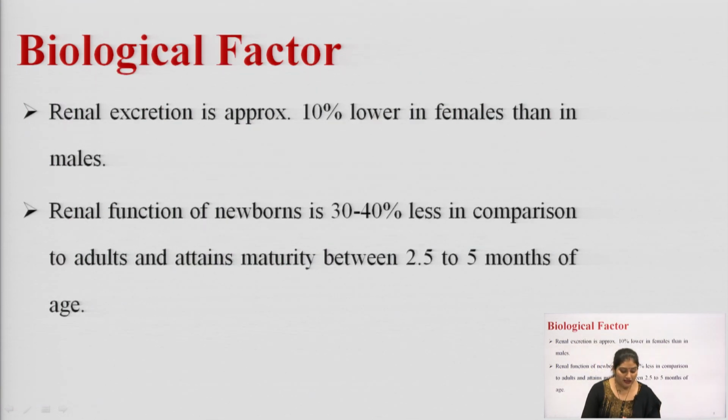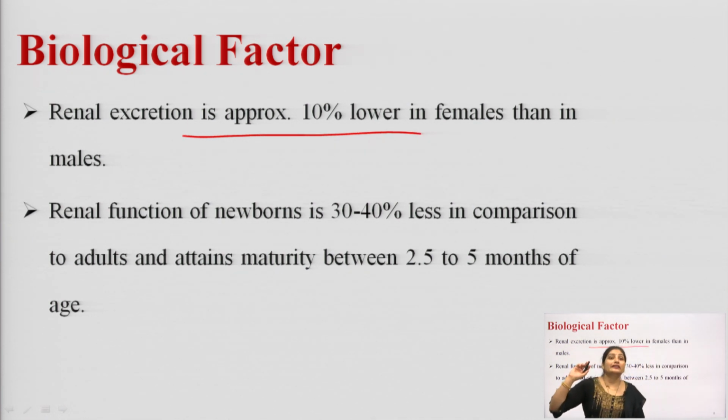Next are the biological factors. We have different biological factors, for example, age, sex, species, strain difference or difference in the genetic makeup, or circadian rhythm. These types of factors can also affect the drug excretion process. Renal excretion is approximately 10% lower in females than in males. Okay. This is the effect of gender on the renal excretion of drug, because renal excretion is approximately 10% lower in females as compared to the males.